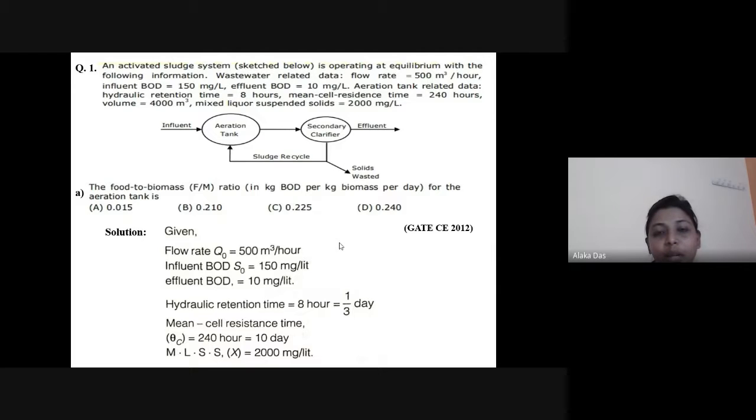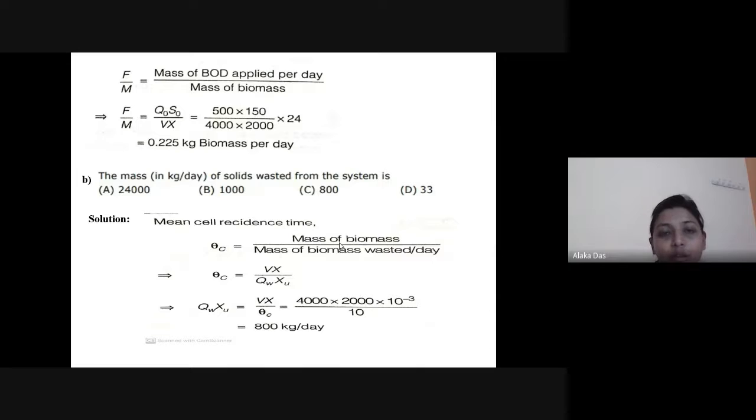The food to microorganism ratio for the aeration tank is needed to be found out, where the options are given. The food to microorganism ratio can be calculated as the mass of BOD applied per day by the mass of biomass.